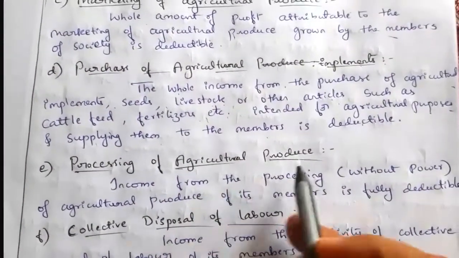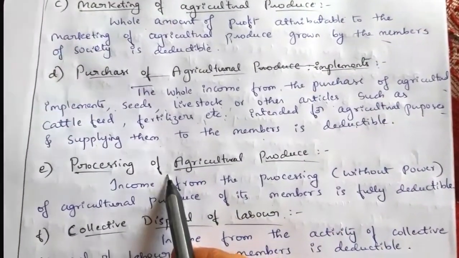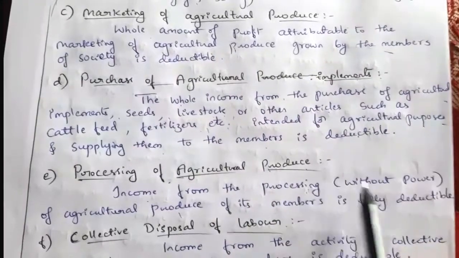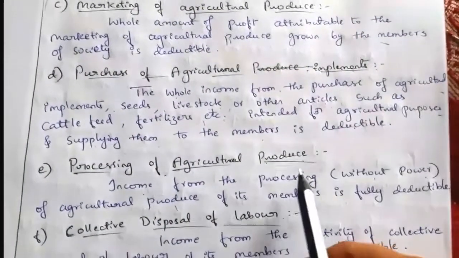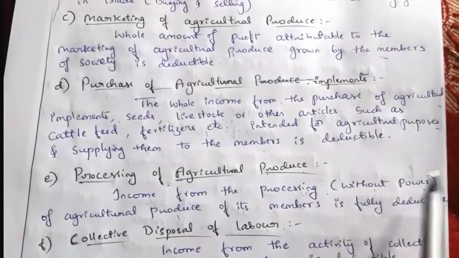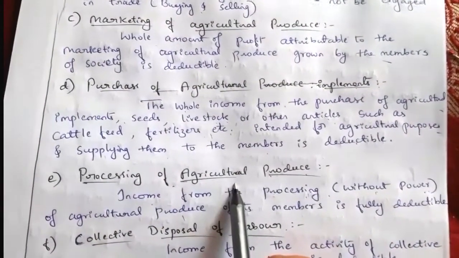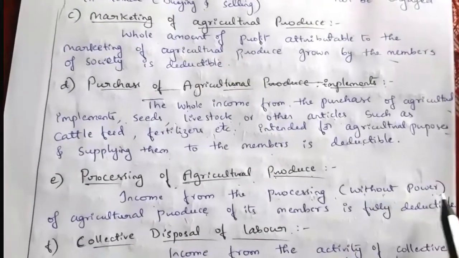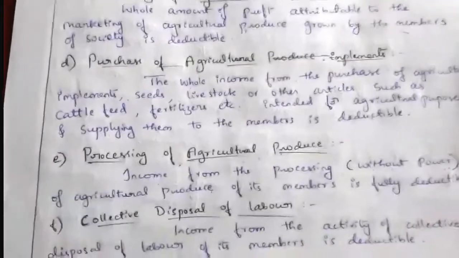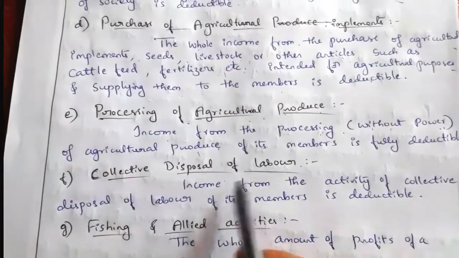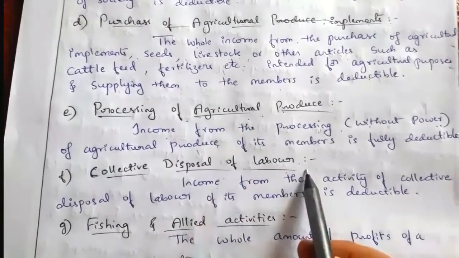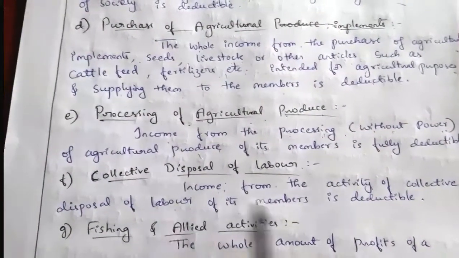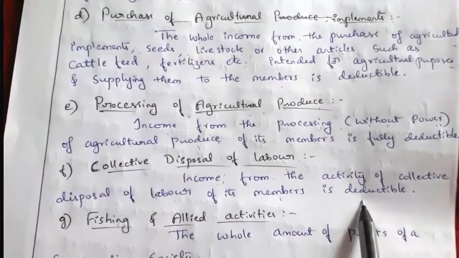Next one is processing of agricultural produce. If a cooperative society earns income from the processing of agricultural produce, that must be without the use of power, not with the use of power. In order to claim deduction under section 80P, the income from the processing of agricultural produce should be without the use of power, then only they can claim the deduction. Next one is collective disposal of labor. If a cooperative society earns income from the collective disposal of labor of its members, then they can claim a deduction under section 80P.